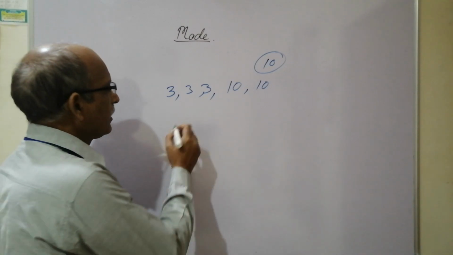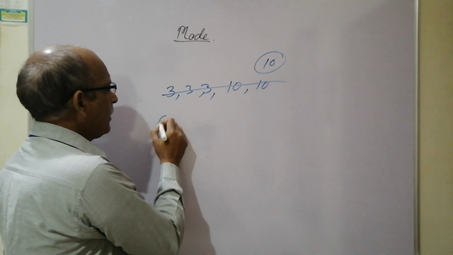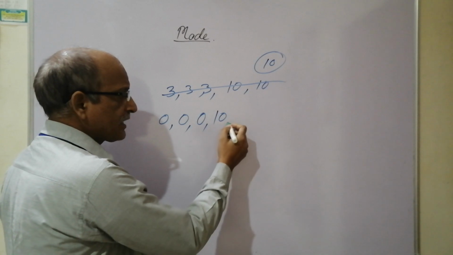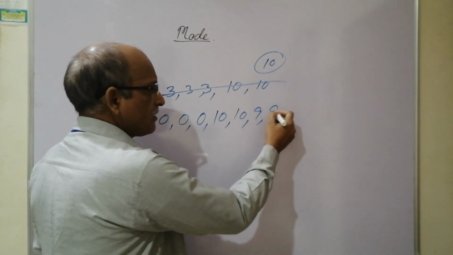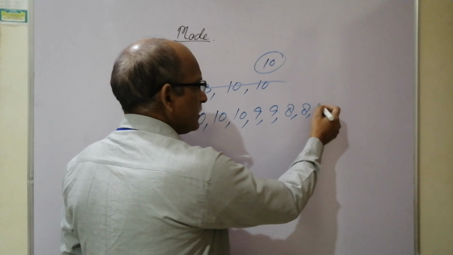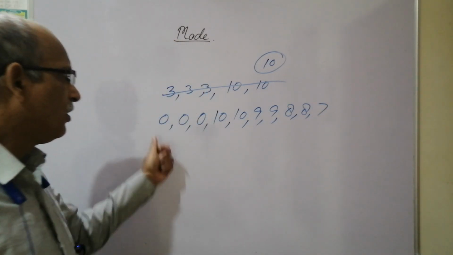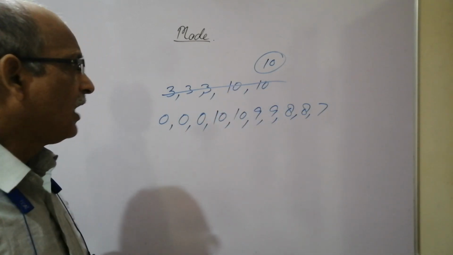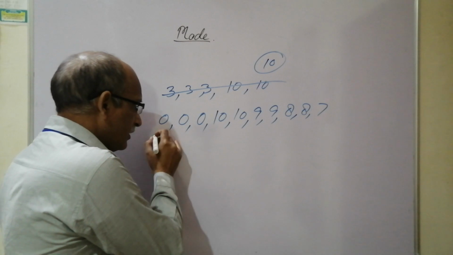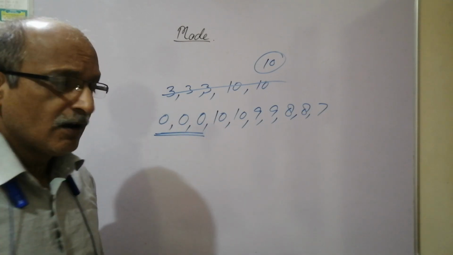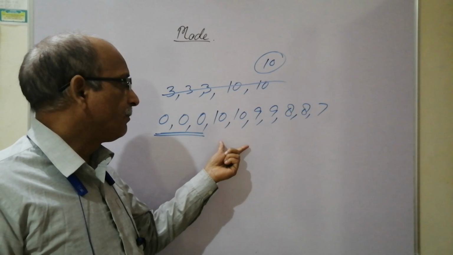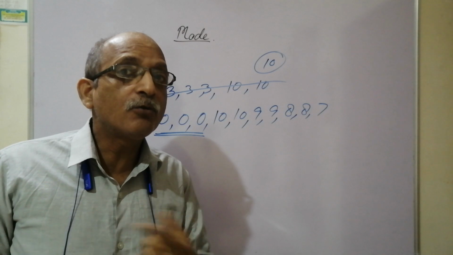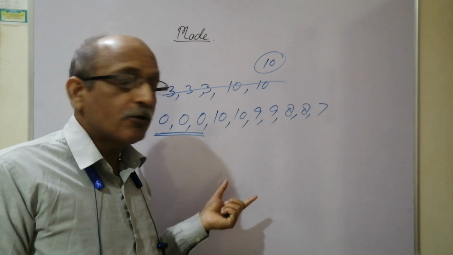Another example. Say there are 10 students. One gets 0 marks, another 0, third 0, next 10, 10, 9, 9, 8, 8, 7. There are 10 students, you can count: 1, 2, 3, 4, 5, 6, 7, 8, 9, 10. According to mode, the class is different, because the maximum frequency in the data is for 0. Means 0 is the most frequent to occur.